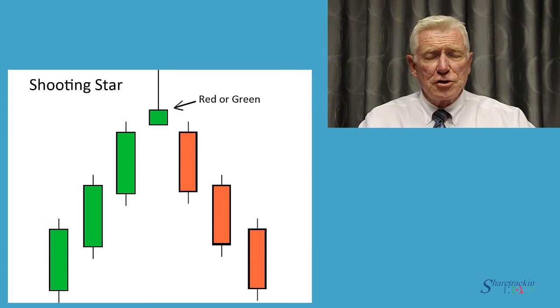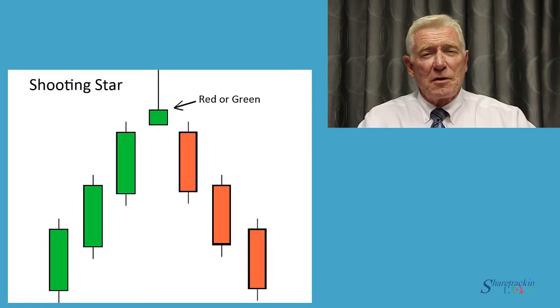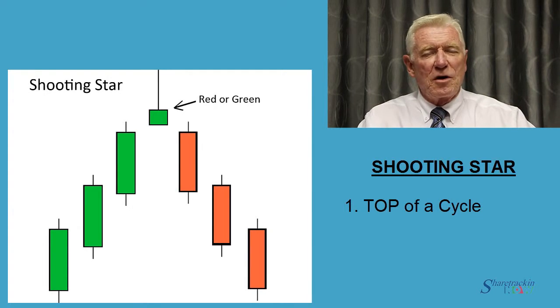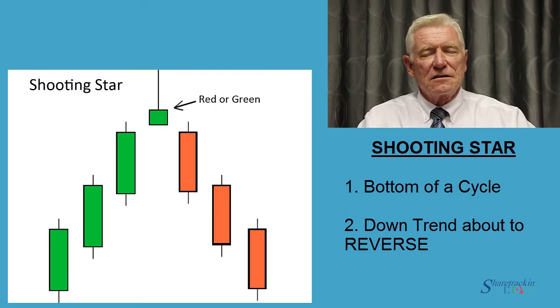For example, a shooting star is a formation which has a relatively small body that can be either green or red, but a very long tail, a shadow, that stretches up above the body, so the body is located at the bottom end of the trading range. The shooting star typically comes at the top of a cycle and signals an imminent downward trend.